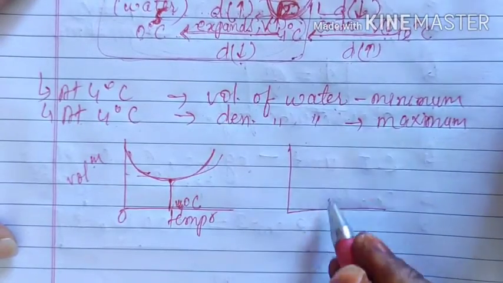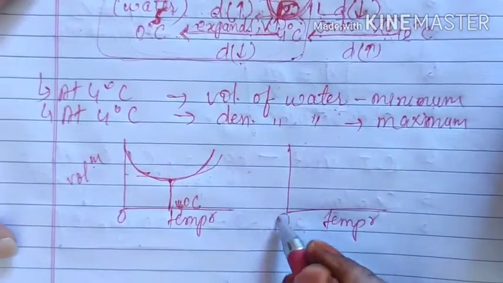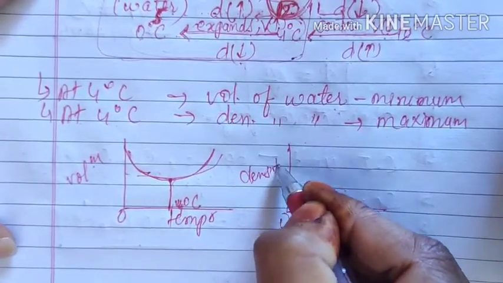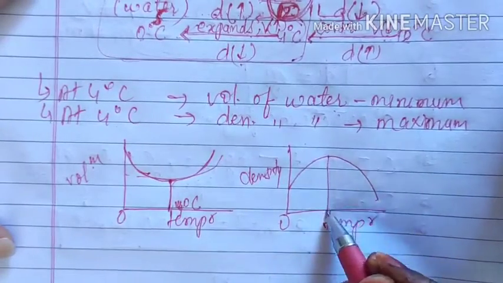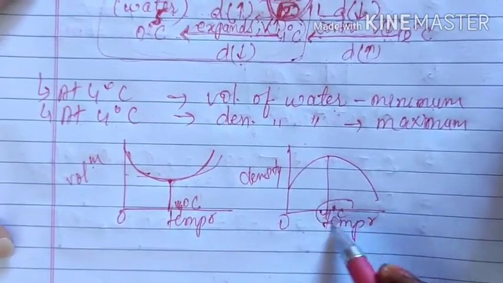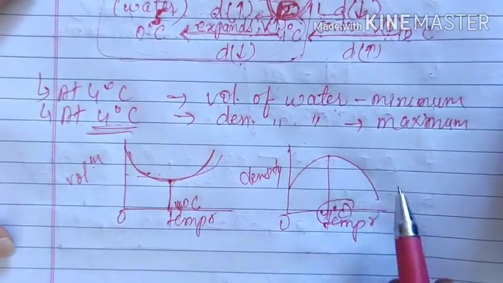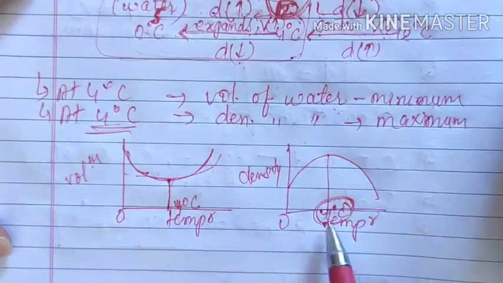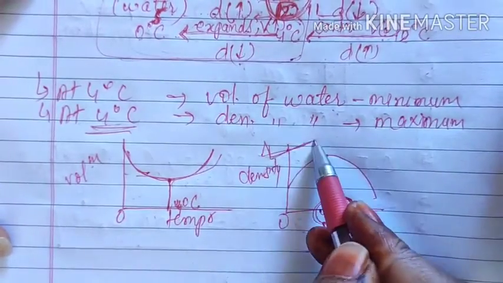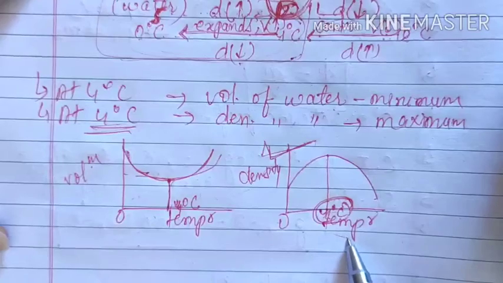Similarly, if you plot a graph between temperature and density, then what will happen? Then you will get one maximum value, and that maximum value will be only at 4 degrees Celsius, because the density of water is maximum at 4 degrees Celsius. From the exam point of view, both these graphs are important, and this is more important, the graph between density and temperature.